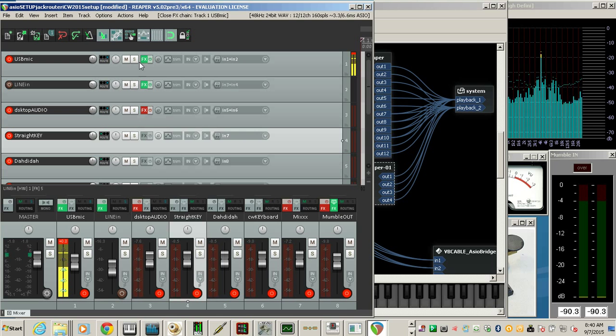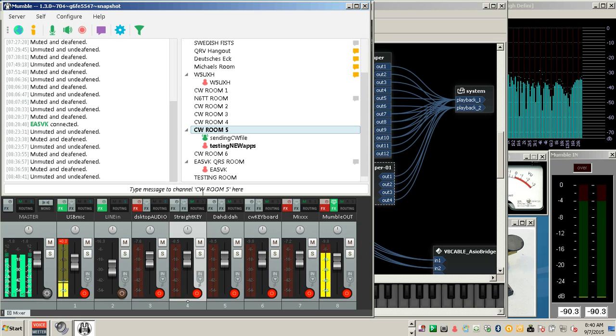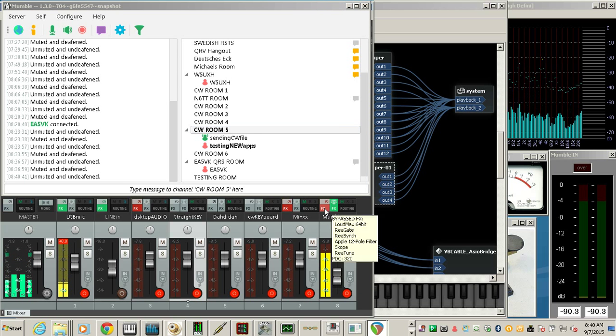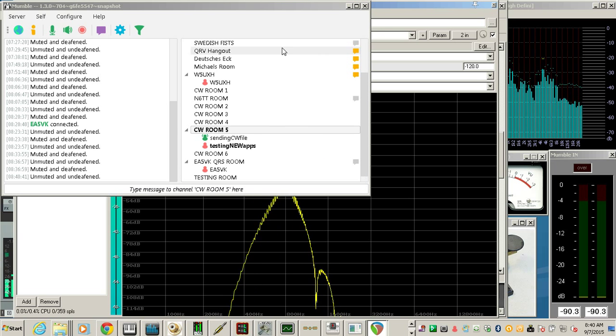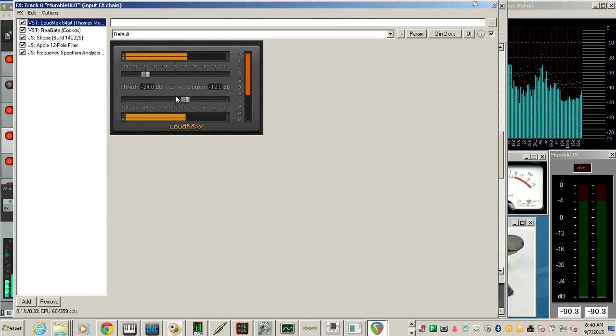So all these buttons here are also down here on the mixer sliders. So let's bring Mumble up. We'll turn it on. And we have this Mumble out. Let me turn it down a little bit. So we have this on the input. I'll go over that in a second. Get that down. Okay. So I have a volume stabilizer for the Mumble input that's coming into my Mumble. So everybody else that's sending will come to this first plugin and get stabilized to -12.